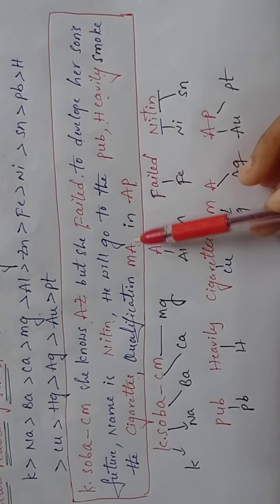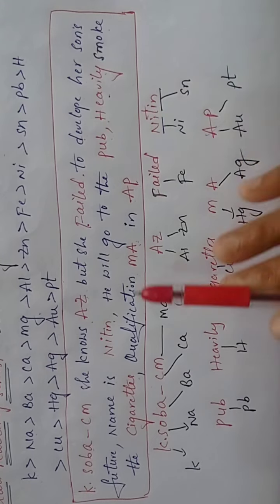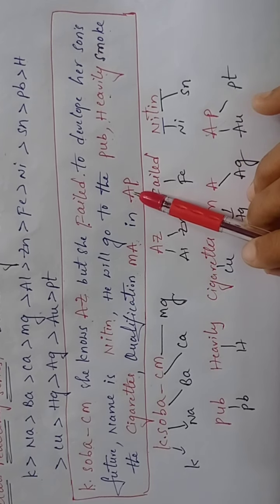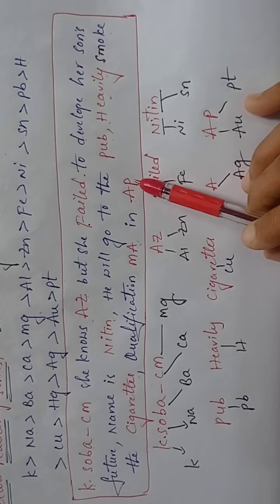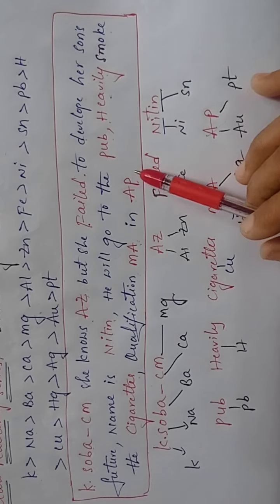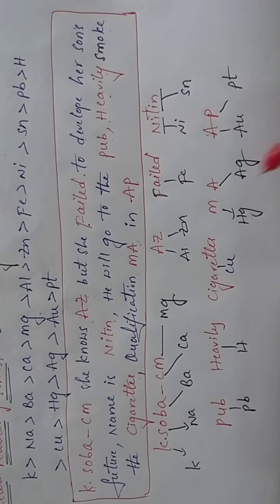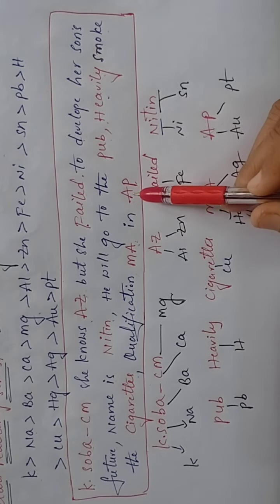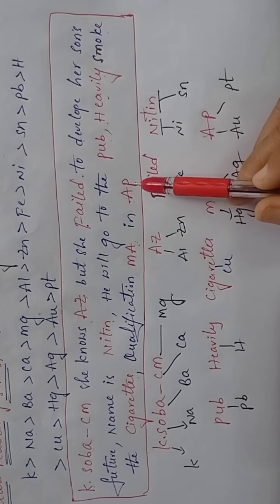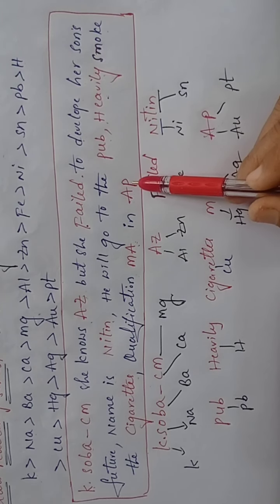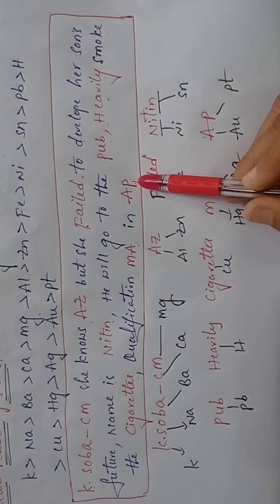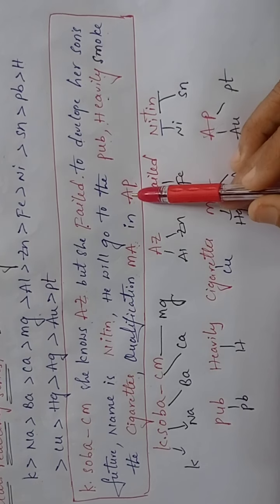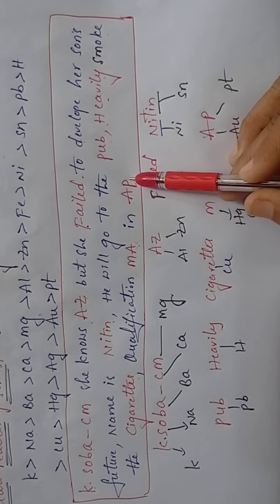How to identify whether this is silver or gold? We will get confused. No, nothing to worry, students. You can easily remember. Here A is silver, here A is gold, this is platinum. Now we know that among silver, gold, platinum, which is more costly, students? Platinum. Which is the cheapest one? Silver. So first silver is cheap, next gold is valuable, and the last one, platinum, is the most valuable precious metal.